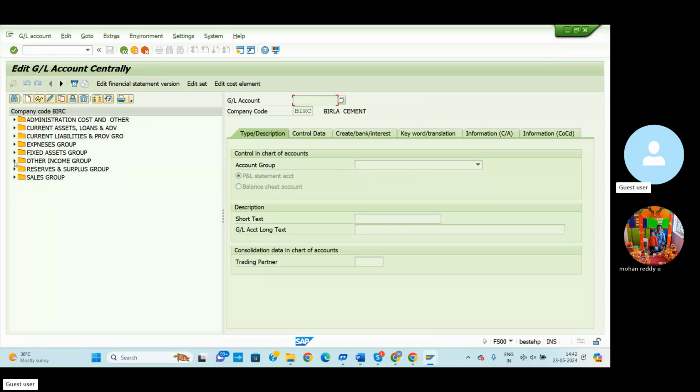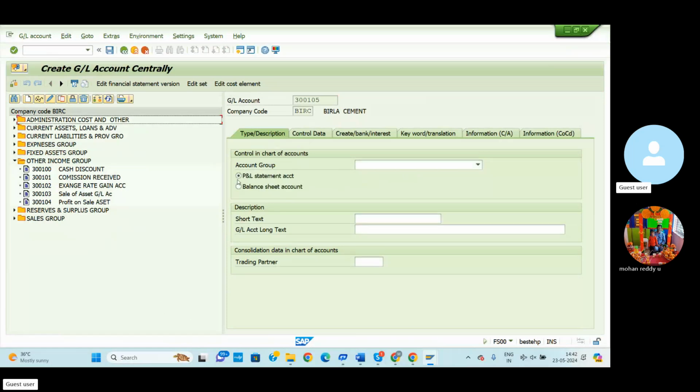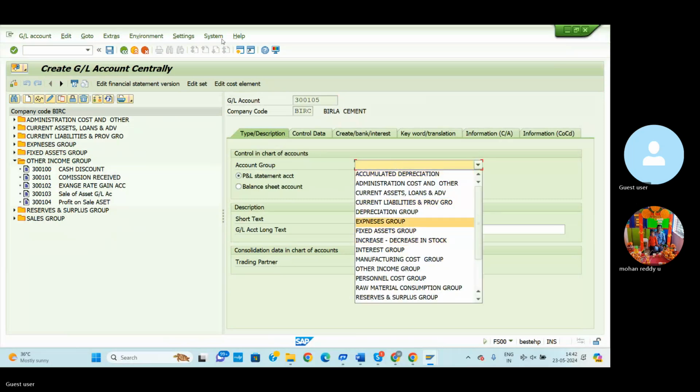So now here we can create one more GL account that comes under the other income group, like cash sales. So go to the create option. We can select the ending number like 300105. Select here, type description, other income.